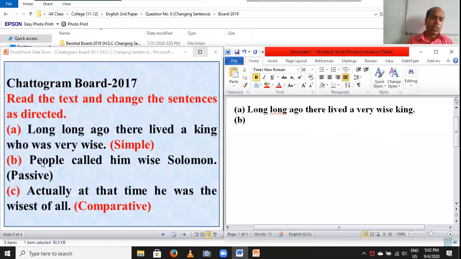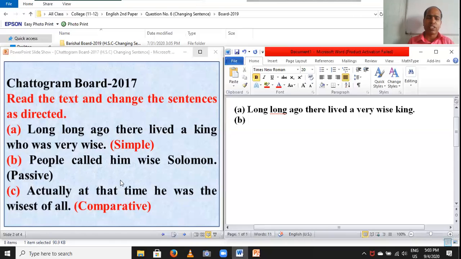Notice question B. People called him wise Solomon. Passive. According to the order, students, this sentence is active and you have to change it into passive.